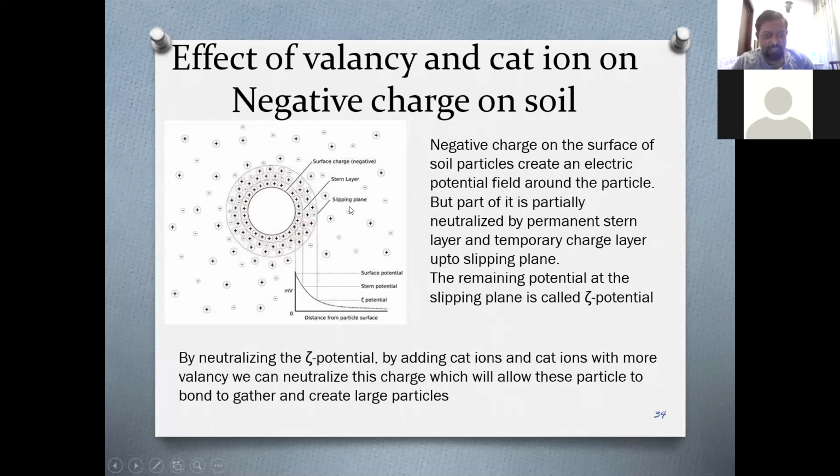You can see it here. Now, if you plot the electric potential created by these charged particles, it has a variation as shown in this small graph here. The electric potential at the slipping plane is called zeta potential, right?